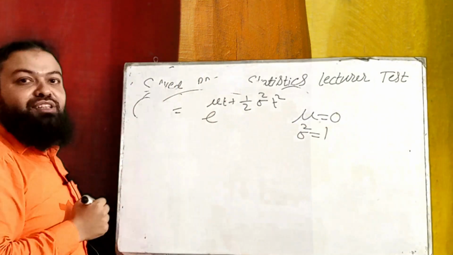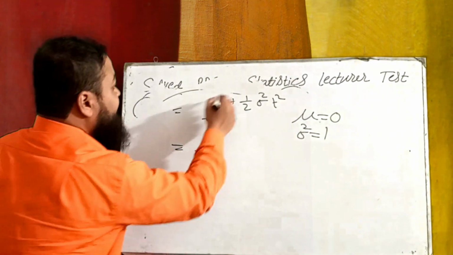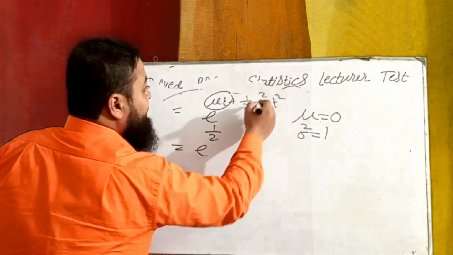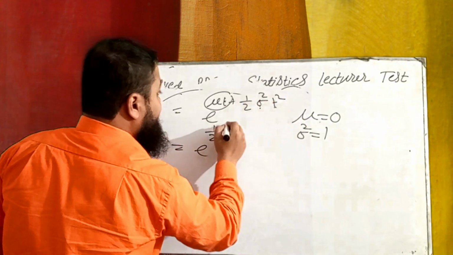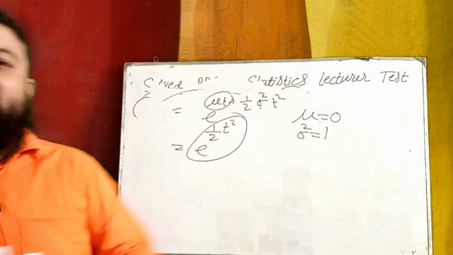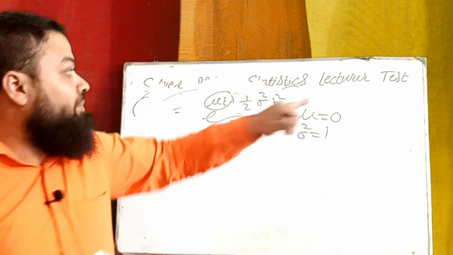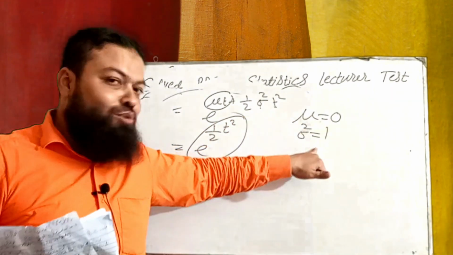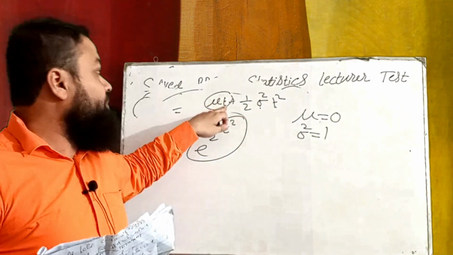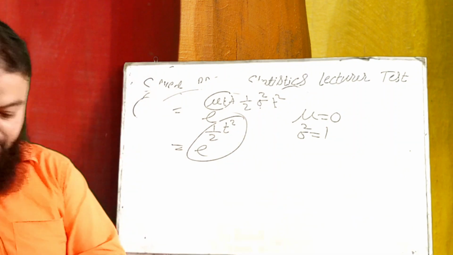Substituting, 0 into t is 0 plus 1 by 2, sigma square is 1, into t square. The correct answer is e raised to power t square over 2.